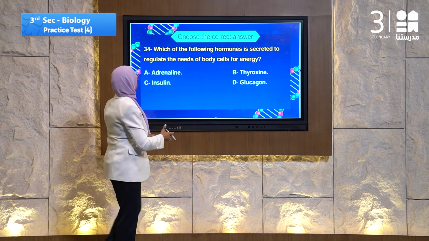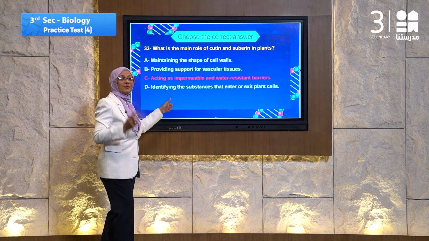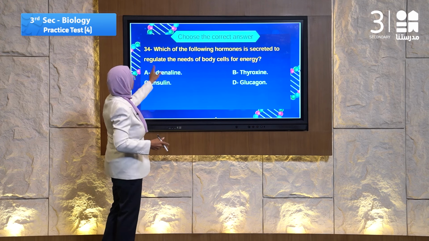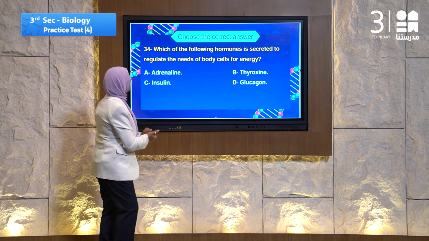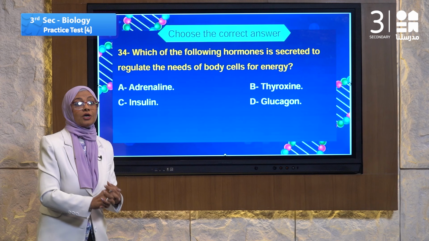Let's go to question number 34. Oh, that's an easy question with 2 marks. Let's go to the other easy question. 34. Which of the following hormones is secreted to regulate the need of the body cells for energy? Energy.